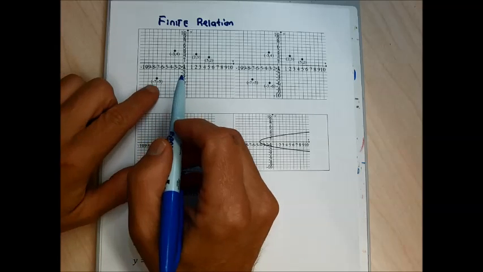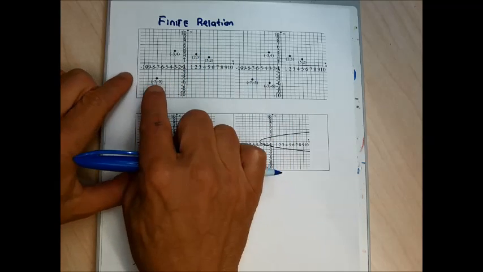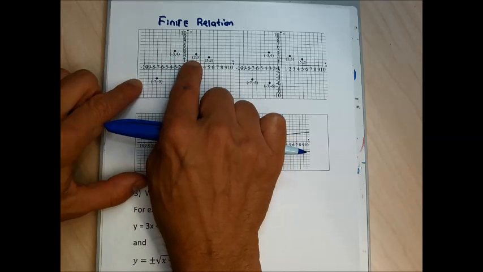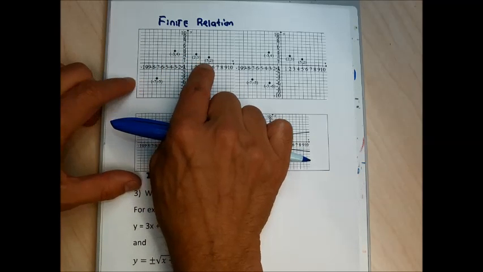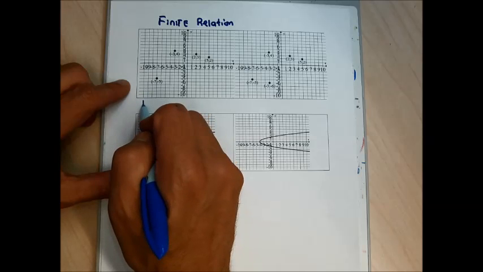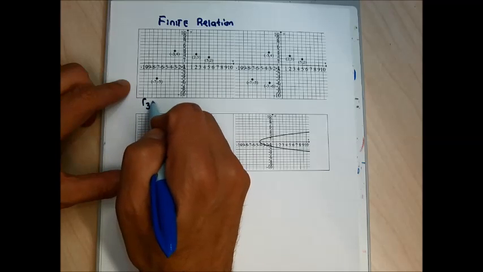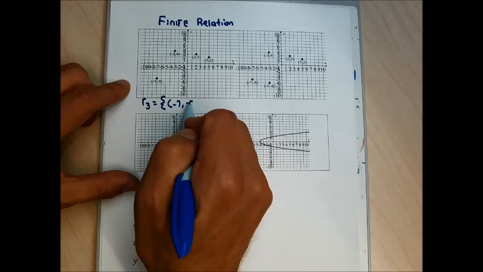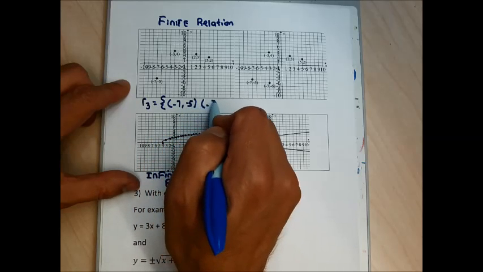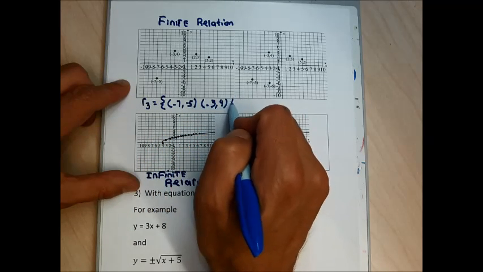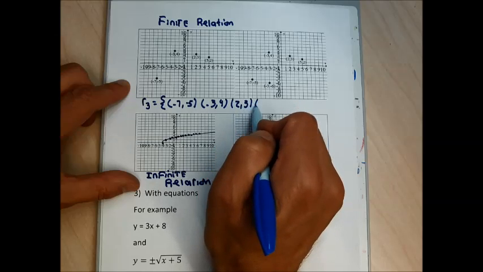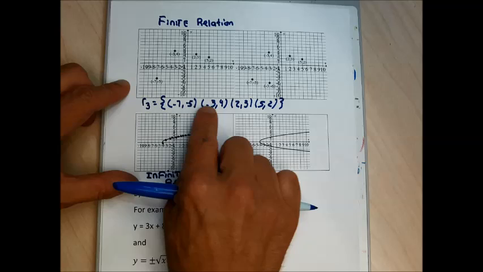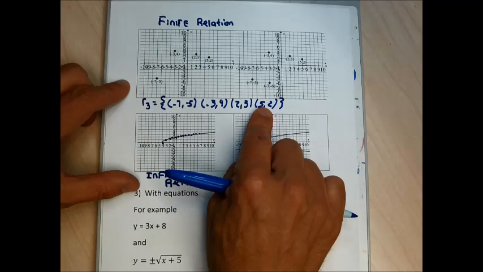The first relation in this upper left, I see the point -7, -5, -3, -4, +2, +3, and +5, +2. So let me maybe call this relation 3. This relation has the points -7, -5, -3, +4, +2, +3, and +5, +2. If I look at each x coordinate, it is different.